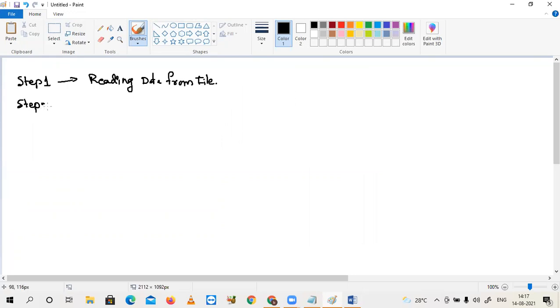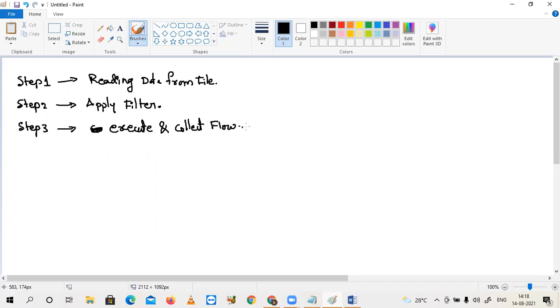Step 2, apply a filter. Step 3, execute and collect the flow. In this example, the first steps are transformations in Spark terminology, and the last is called an action.